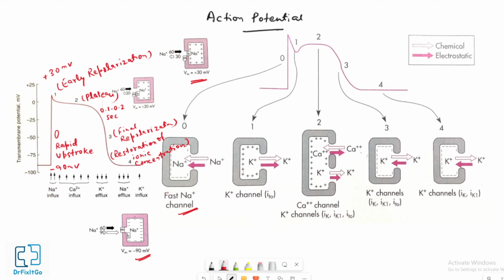The rapid opening of the activation gate for the fast sodium ion channel, M gate is activation gate, and H gate is inactivation gate. The ionic basis of fast response and genesis of the upstroke we will discuss in a later video.